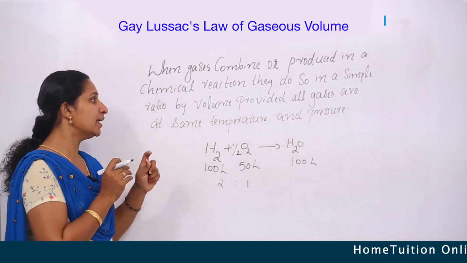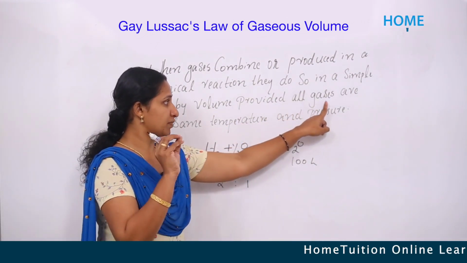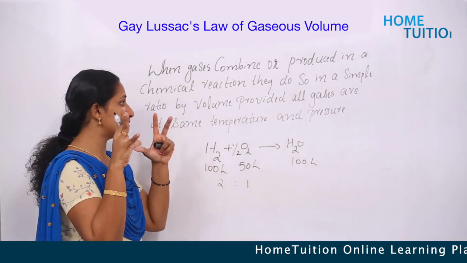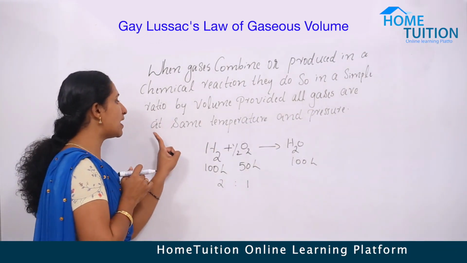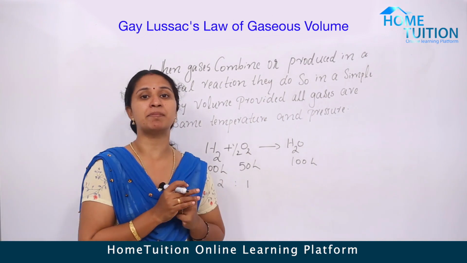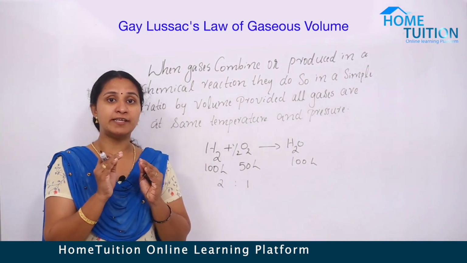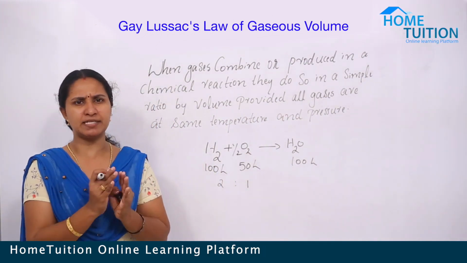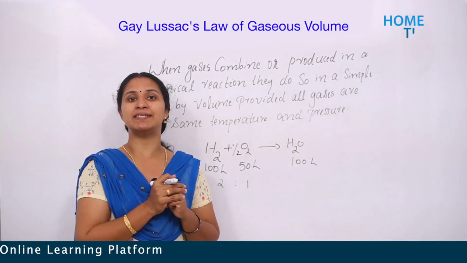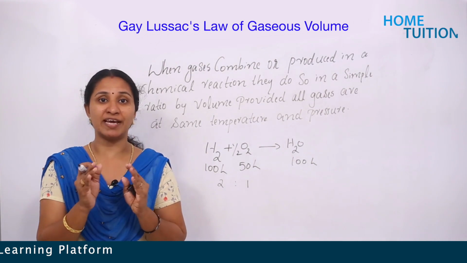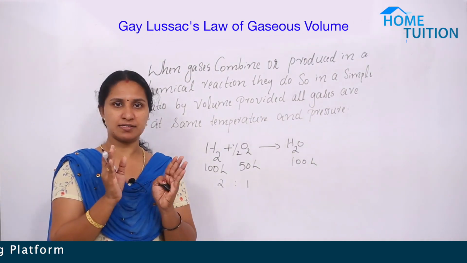Also, one more important thing that we want: yes, all gases are at the same temperature and pressure. If all gases are at the same temperature and pressure, they combine in simple ratio by volume in order to get the product. Is it clear?